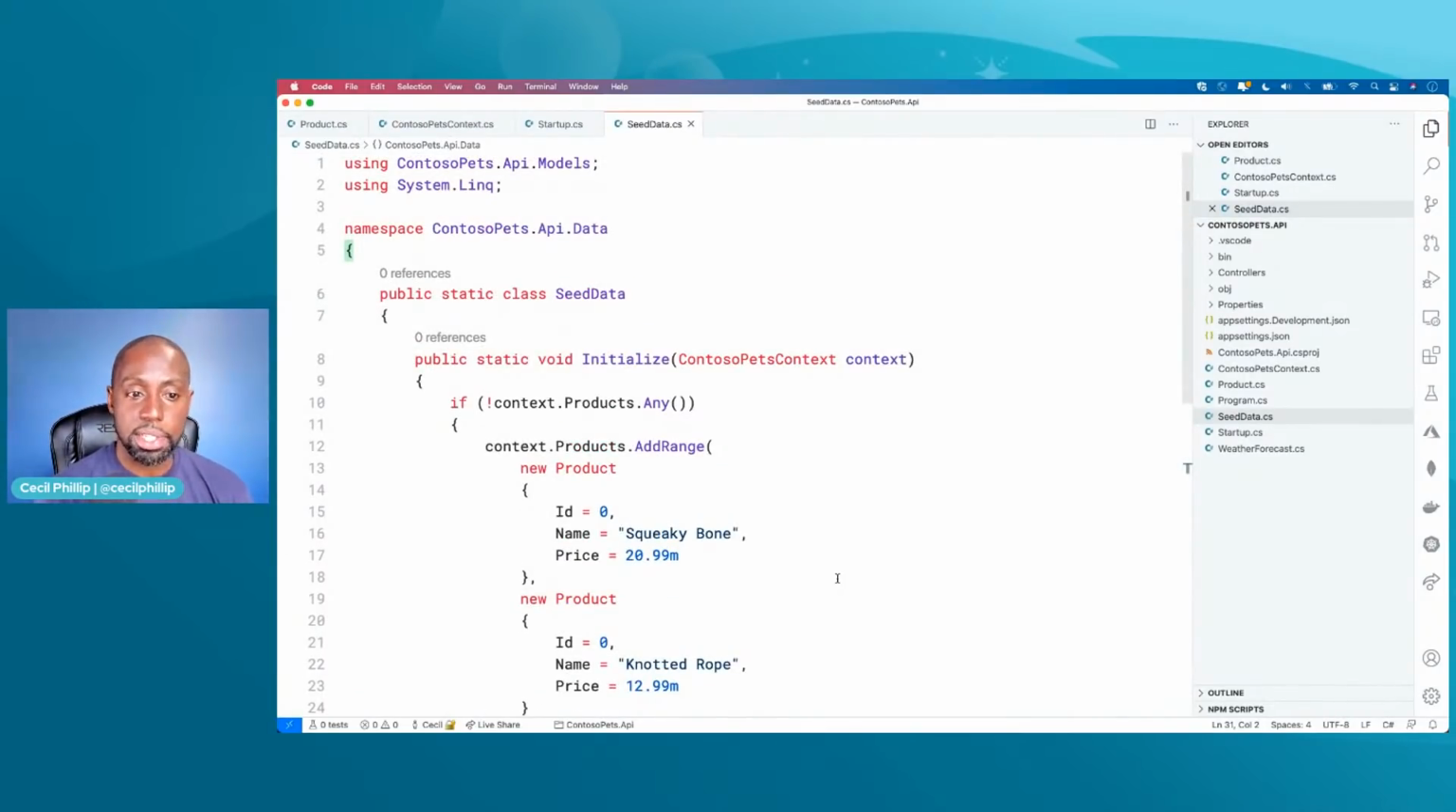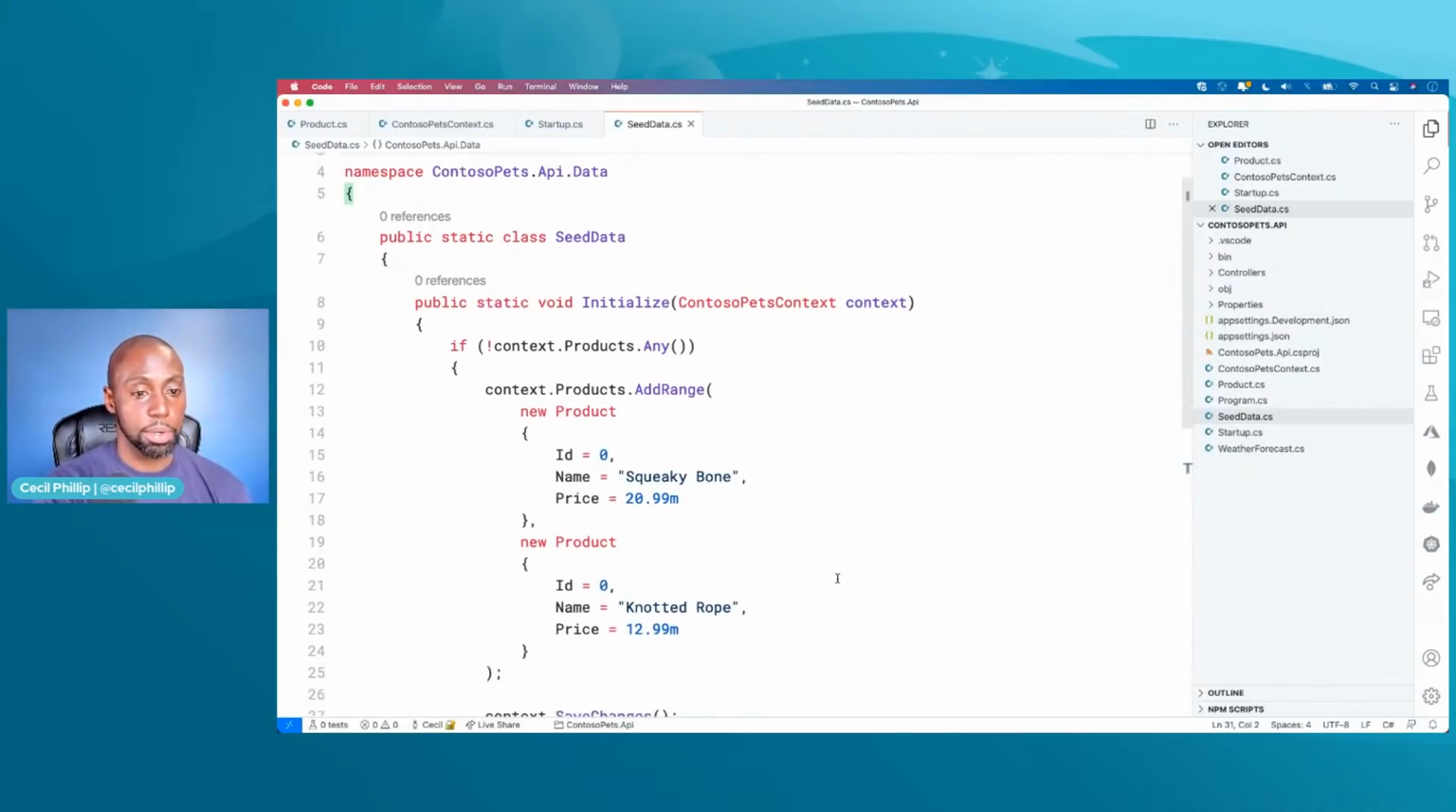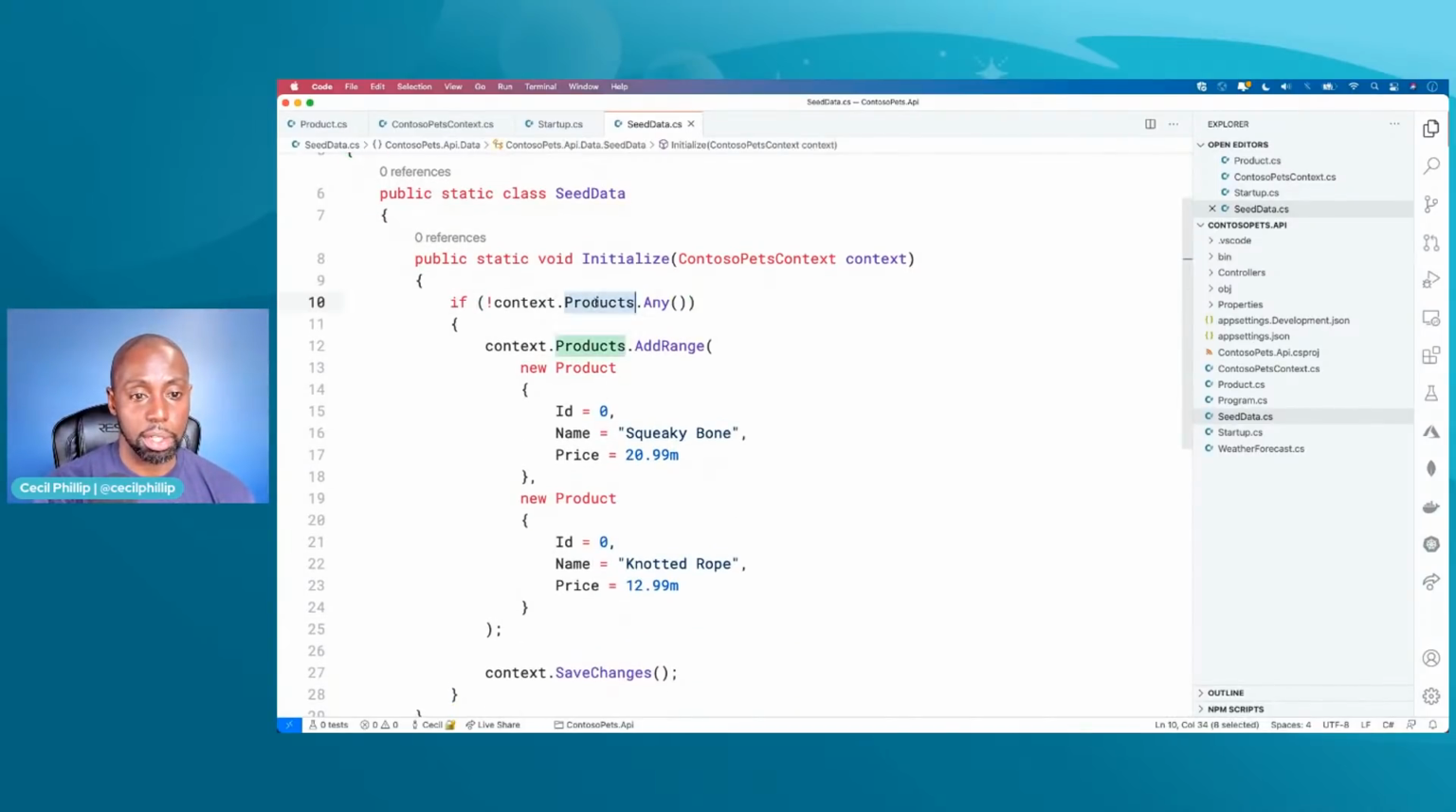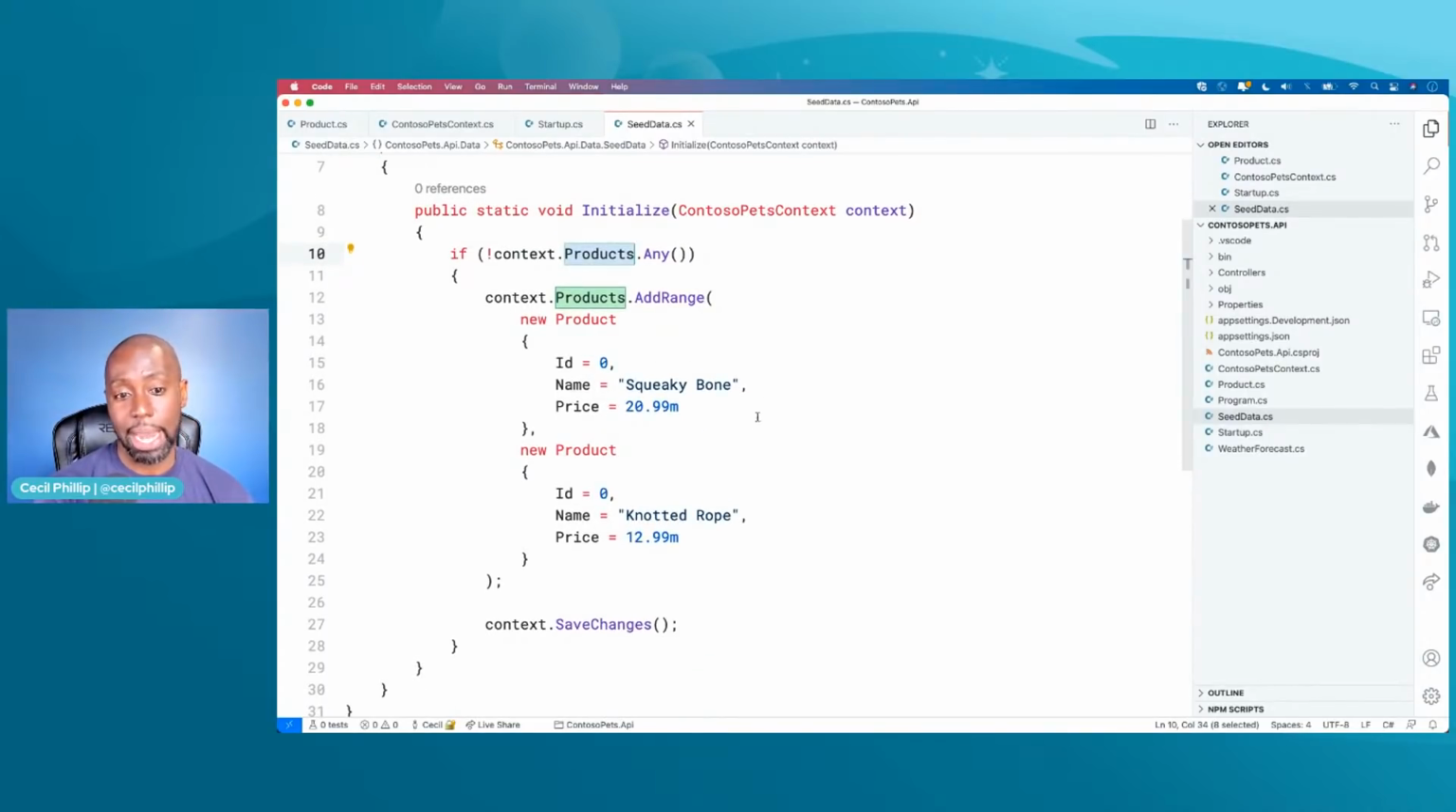Now, what you'll see inside of seed data is that there's a method on line 8 called initialize. And initialize takes that DB context that we have. It makes sure that our database is empty, in this case, our in-memory database is empty. And it just adds some stuff to it, right? So you can see here, it adds 2 products. There's a squeaky bone product, and then there's a knitted robe product.